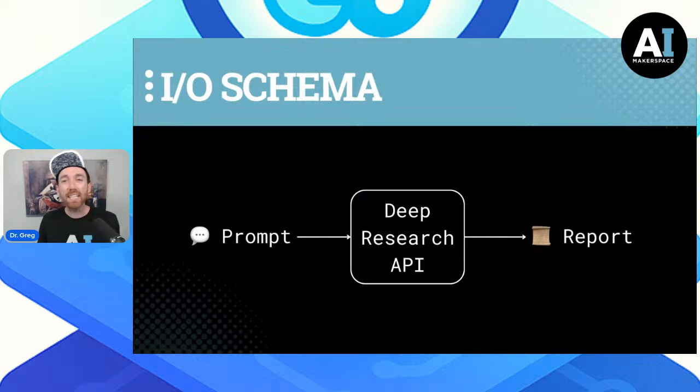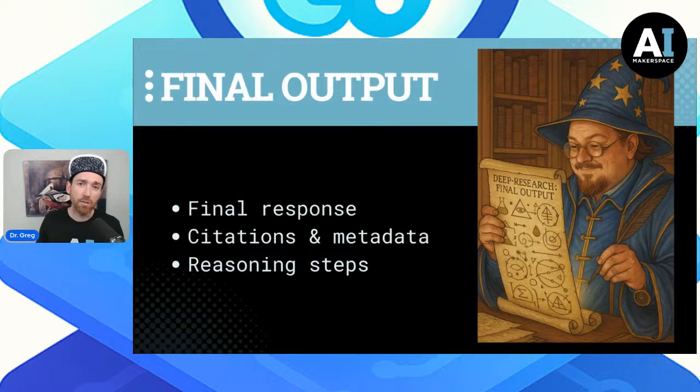And when we get that final output, for those of us that have spent a lot of time looking at reasoning models and reasoning paths and reasoning traces, we get all of this stuff if we want it. So we can parse the final response. We can deconstruct the report, the citations, the reasoning steps, metadata from the source material.